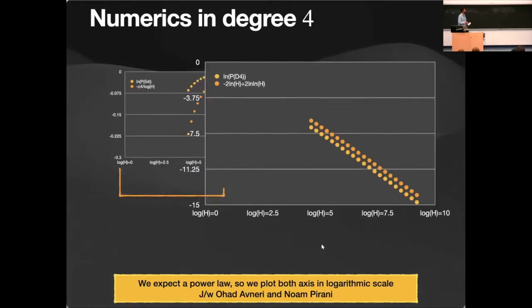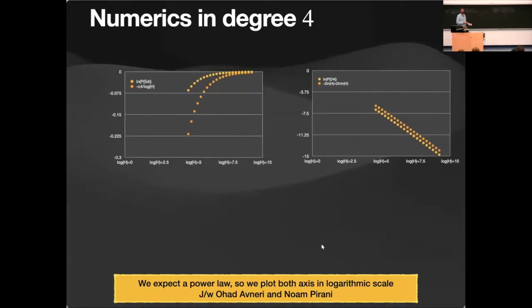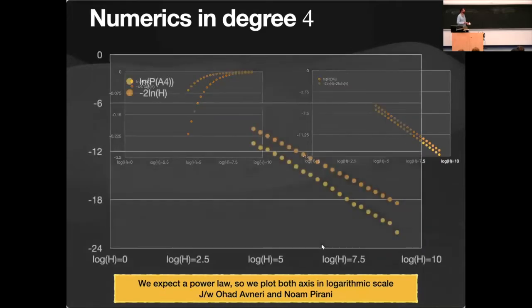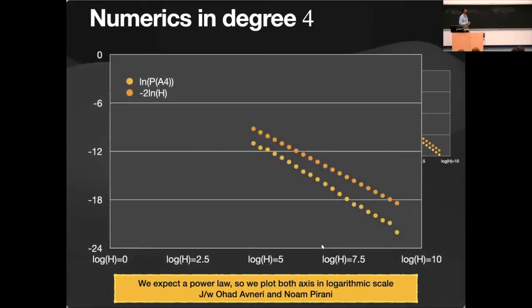Okay, the next group, here we don't have theory, so we just guess. So the next group is the alternating group. So I don't know if it convinced you, but I drew the actual probabilities from our random algorithm, and I compared it to the square root of h. The problem is that h goes up to 10,000. And the problem is that when you are at around 10,000, log squared, for example, seems bigger than the square root of h.